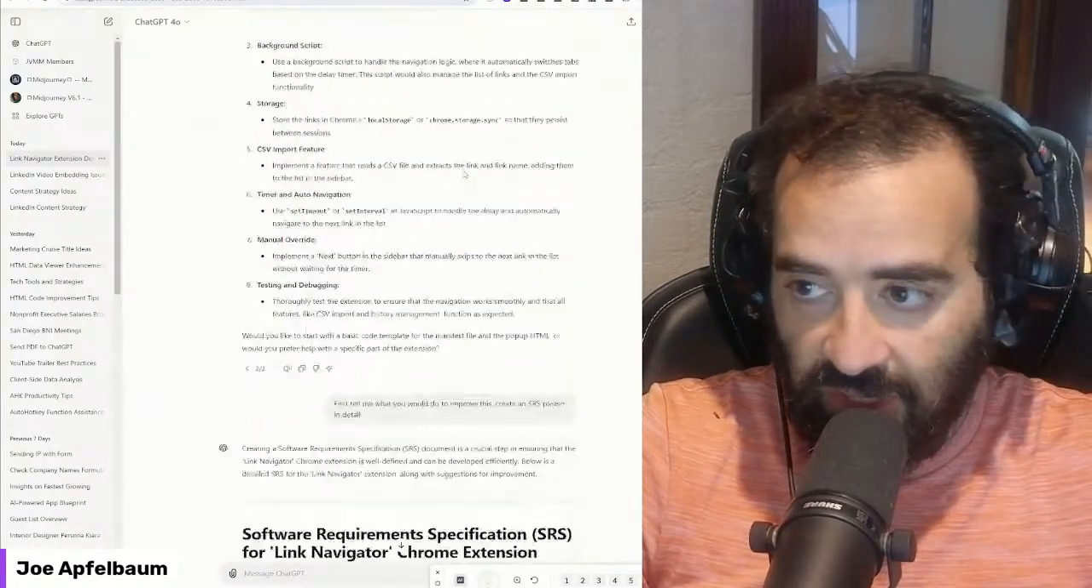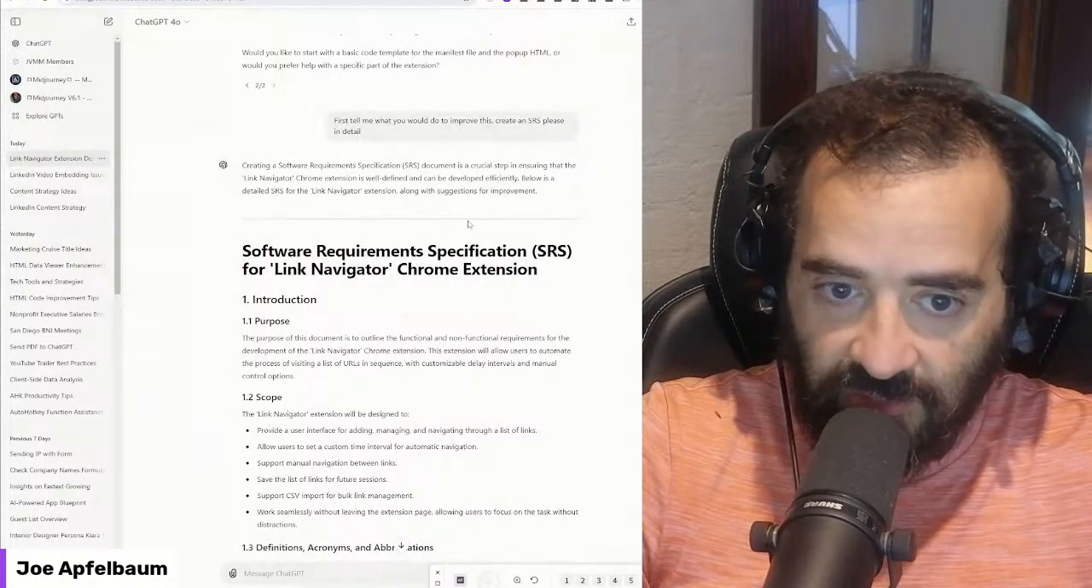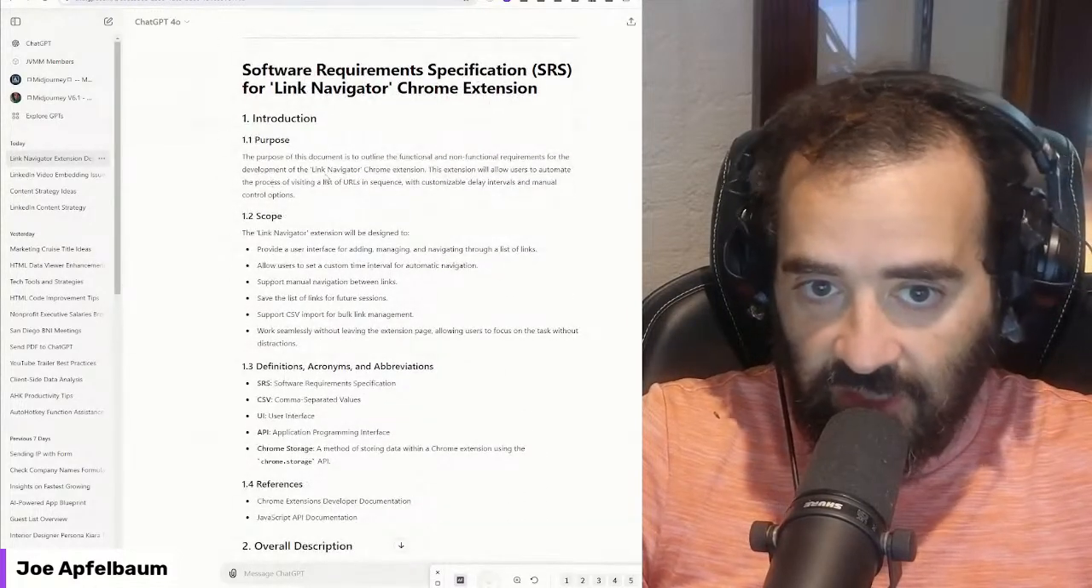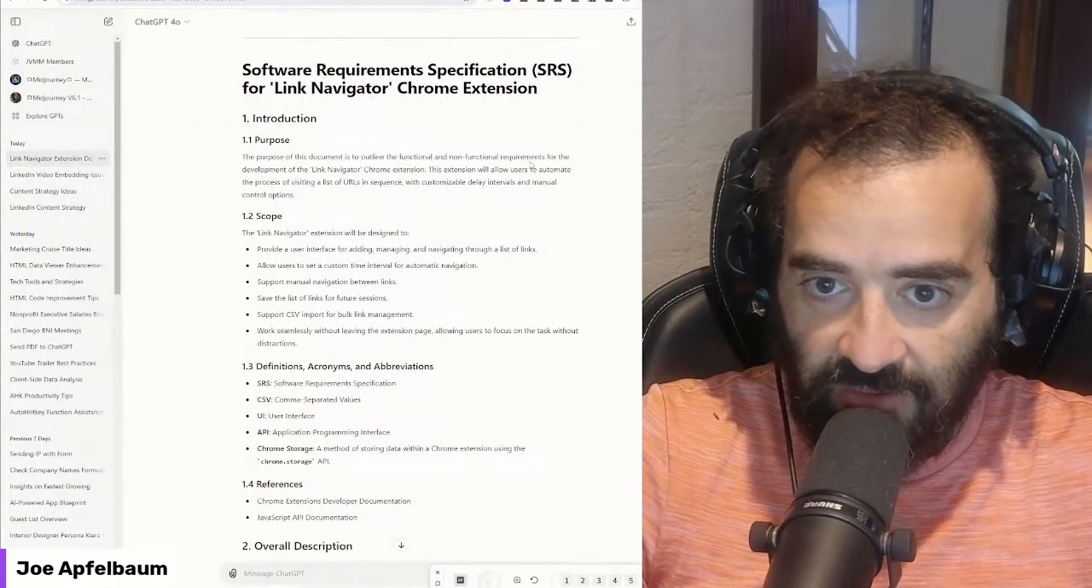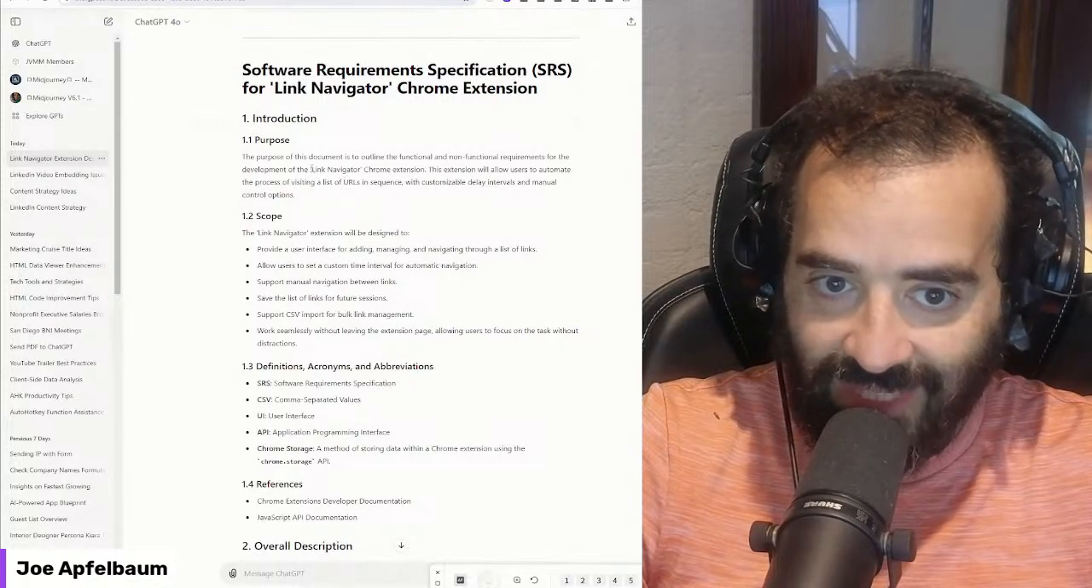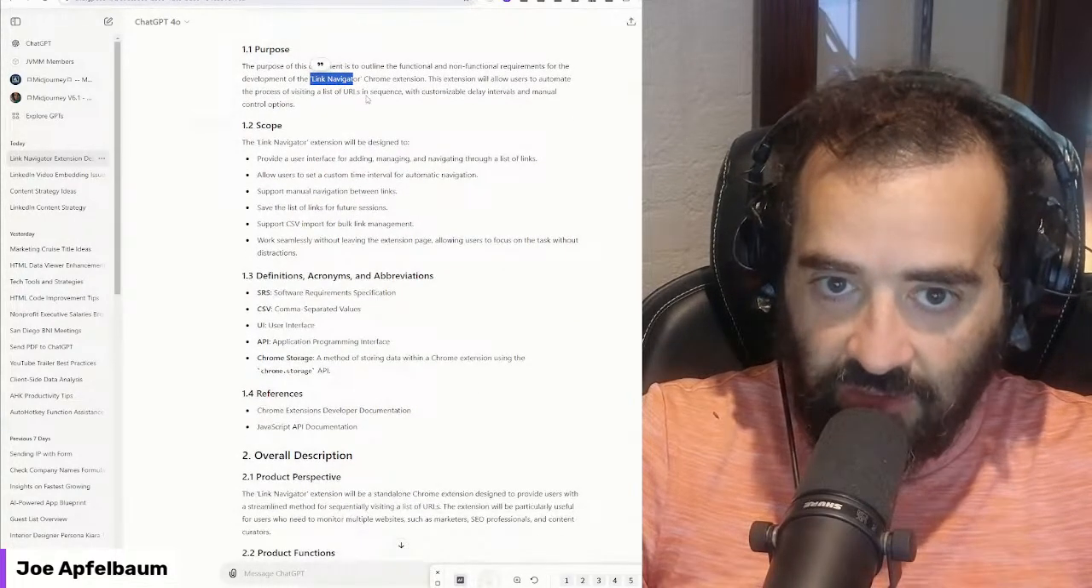But first we need to build an SRS. What's an SRS? A software requirement specification. The purpose of the SRS is a document to outline the functionality and the non-functional requirements for the developer to develop Link Navigator. That's the app. That's a Chrome extension that I want to build.